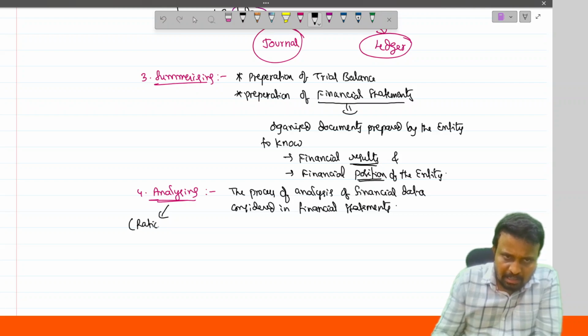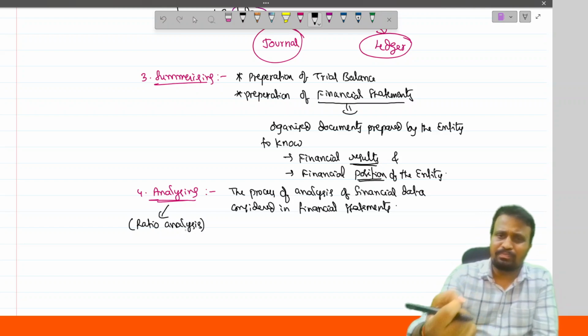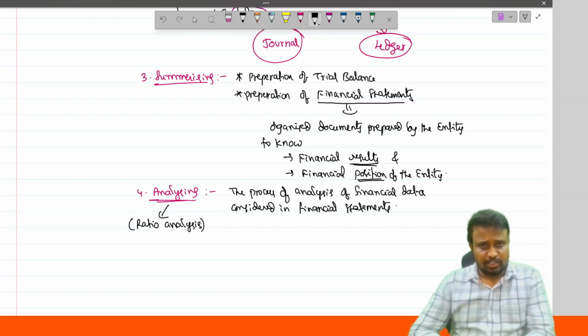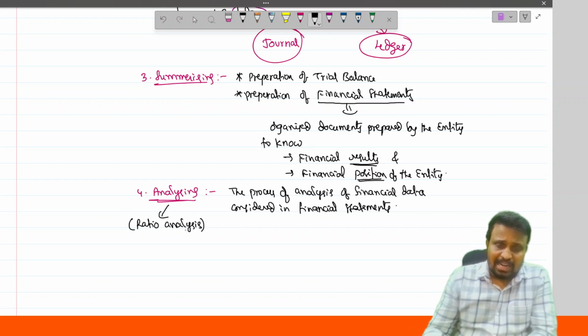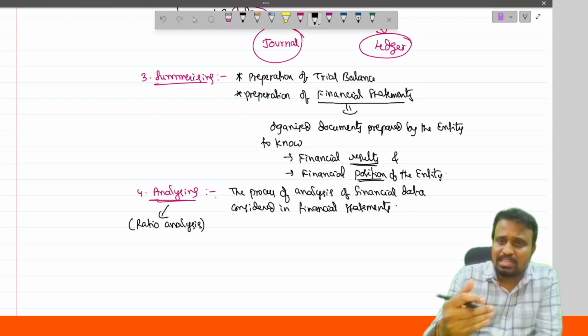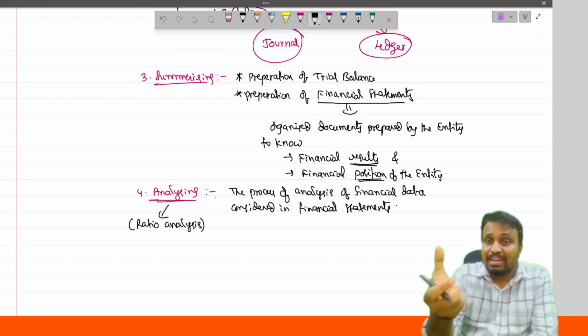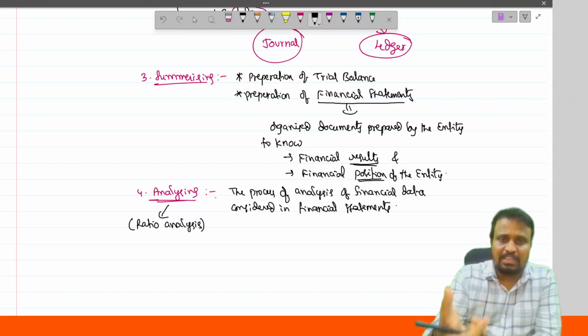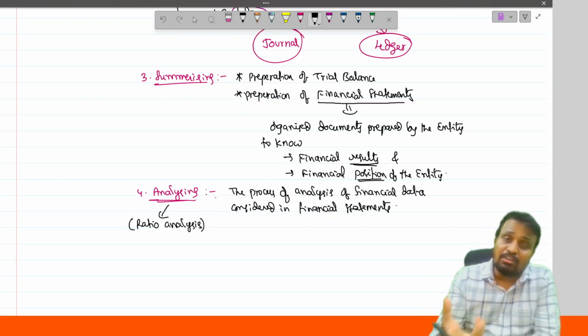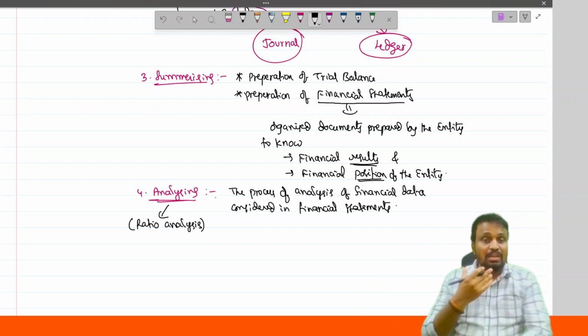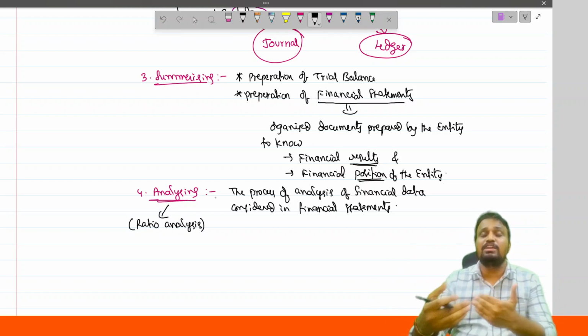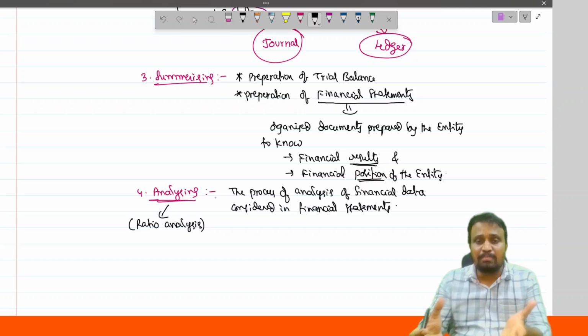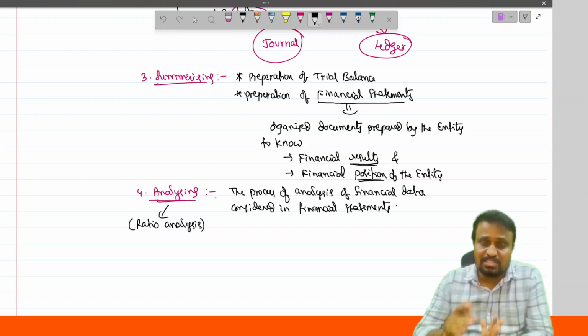It is nothing but ratio analysis. The best examples are gross profit ratio, net profit ratio, asset turnover ratio, etc. This process is generally done by establishing the relationship between two items of the profit and loss account or two items of the balance sheet, or one item of the P&L and one item of the balance sheet, analyzing it in a simplified manner to make the data understandable to the users of the financial statements.